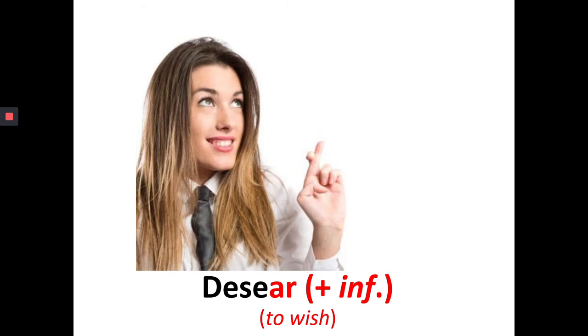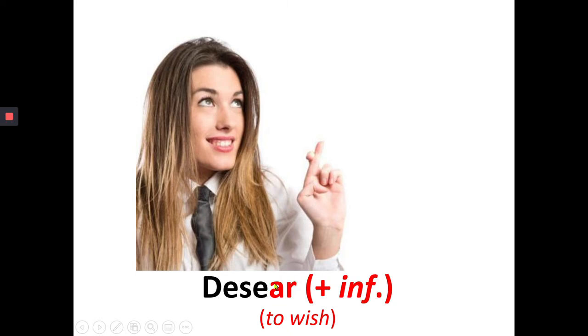Desear. And if we pay attention here, we can see that there's a plus infinitive. So this is the abbreviation for infinitive. And what this means is that often this verb, desear, goes together with another verb.